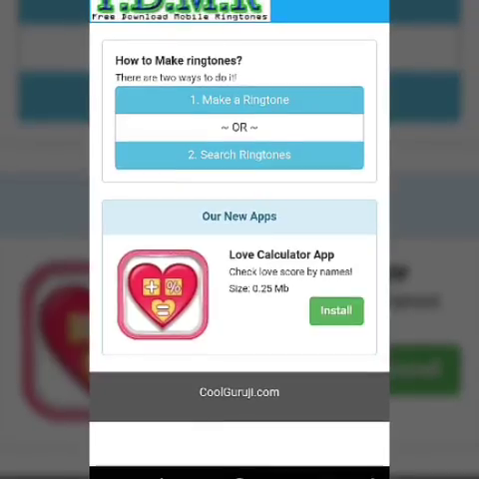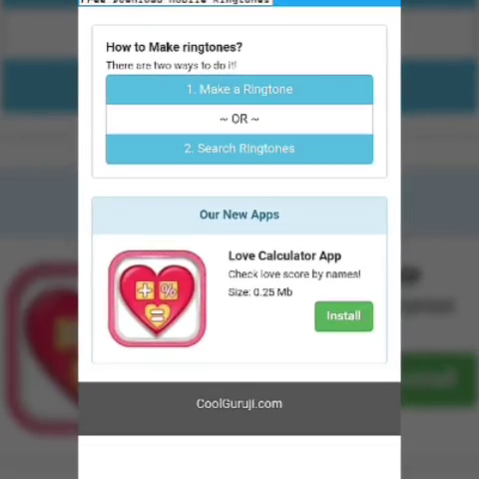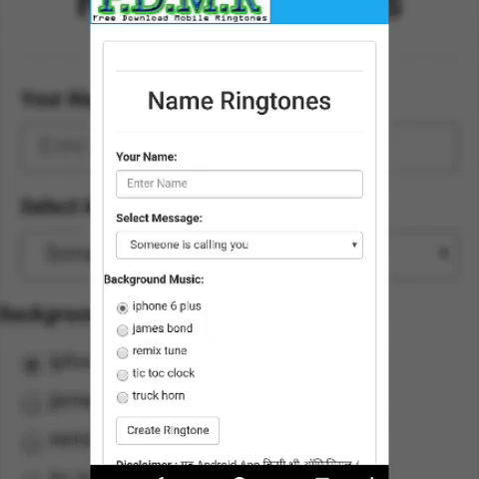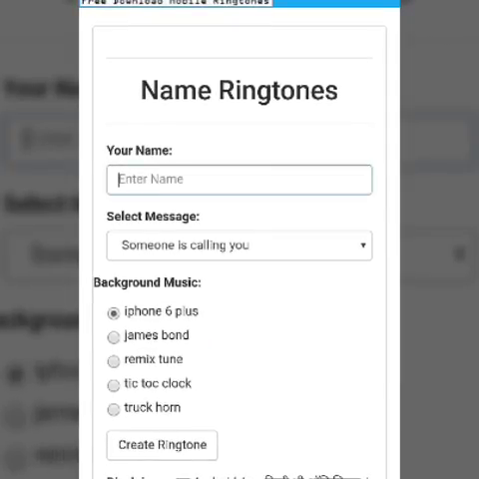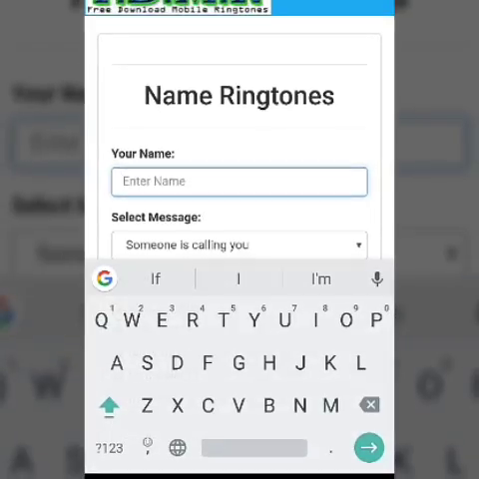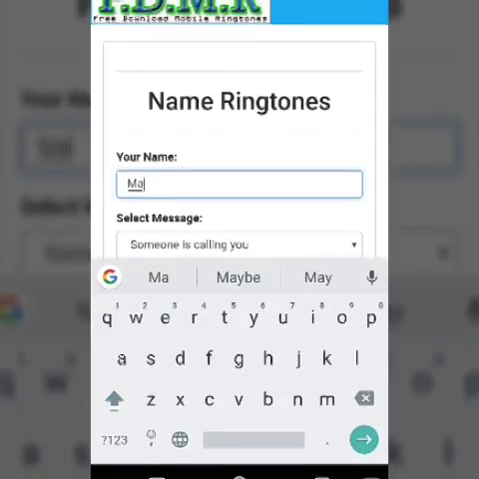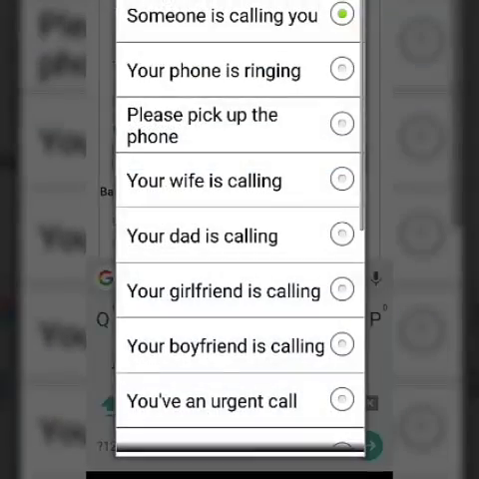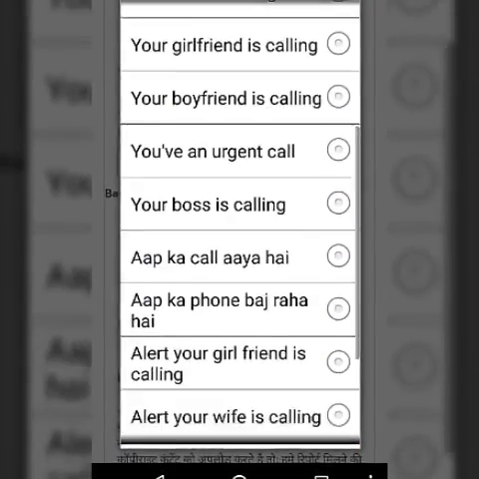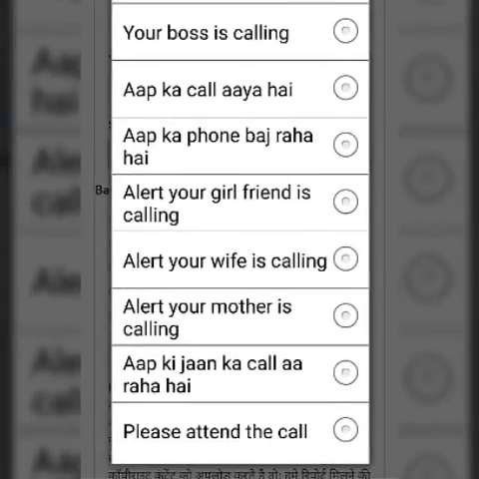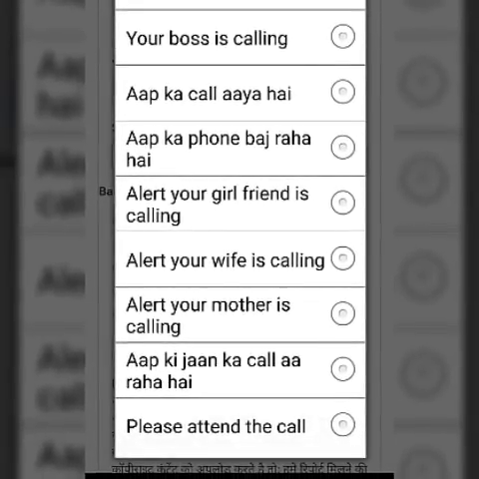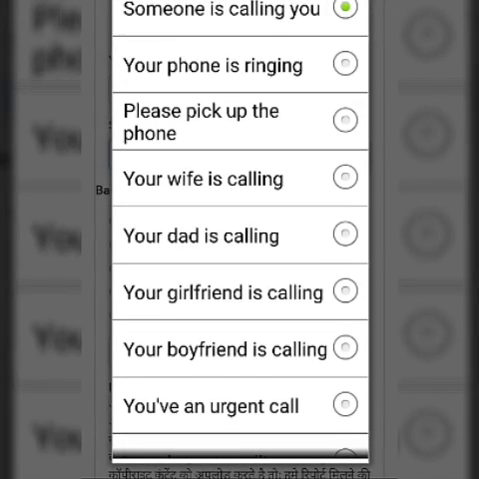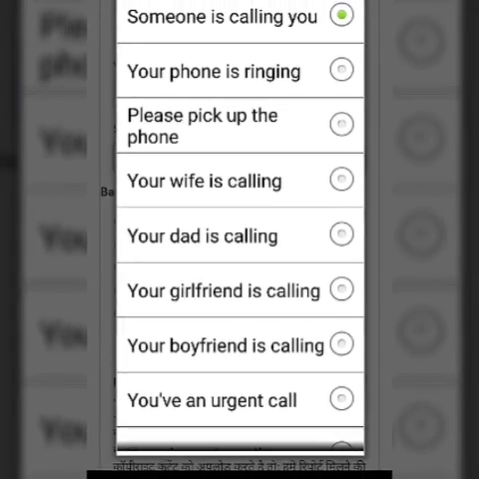You can choose two things: make a ringtone or search ringtones. You have to make a ringtone of your name, so you have to click on make ringtone. Write any name. I am writing Mark. Choose the message that you want to listen. Someone is calling you. There are some Hindi messages also. I am choosing your phone is ringing.